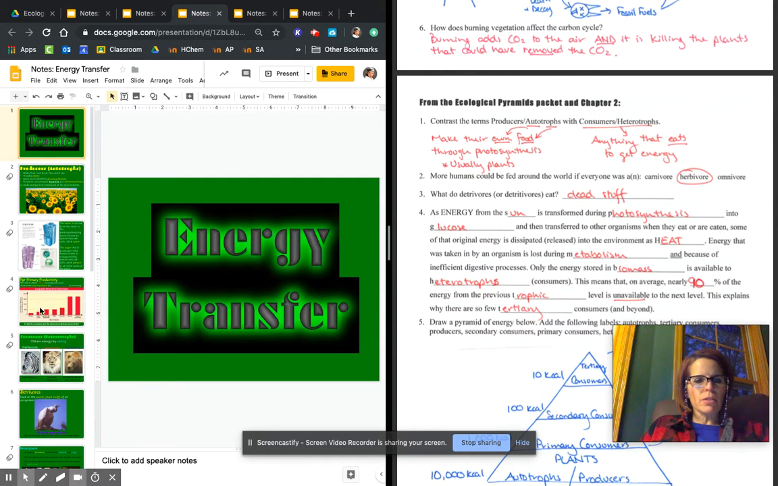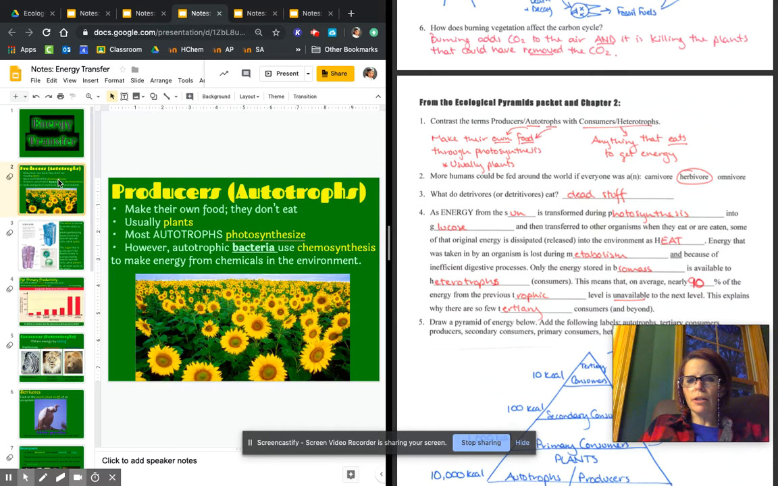This is a set of notes that we didn't actually talk about in class, but I'm just going to zip through some things. You did a packet on this instead of having me lecture on it. So producers is the 7th grade word. Autotrophs is the high school level word. Basically, it's any organism that can make its own food, so organisms that can photosynthesize. Typically, those are plants. It might be algae in an aquatic ecosystem.